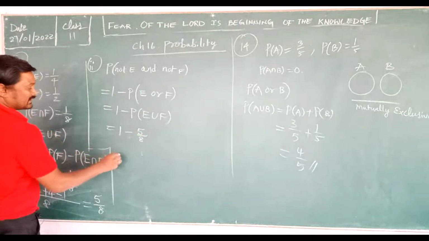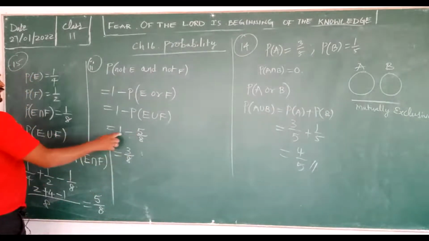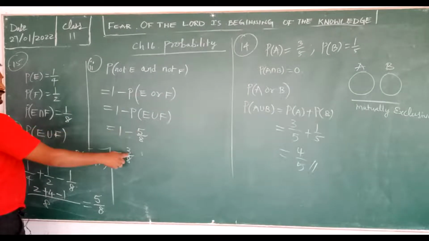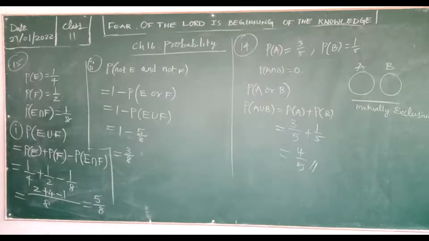Just write 5 upon 8 and subtract: 8 ones are 8, 8 minus 5 is 3, so the answer is 3 upon 8. I hope you all understood this.